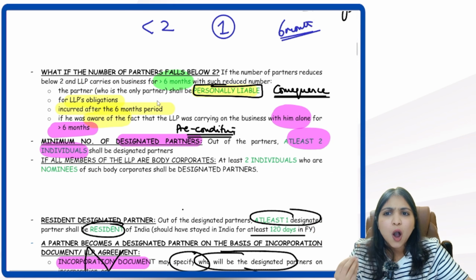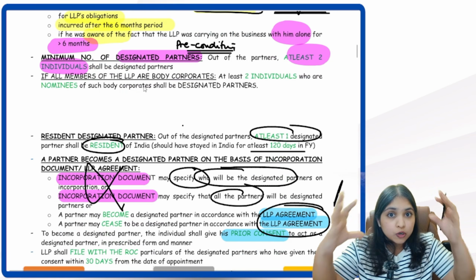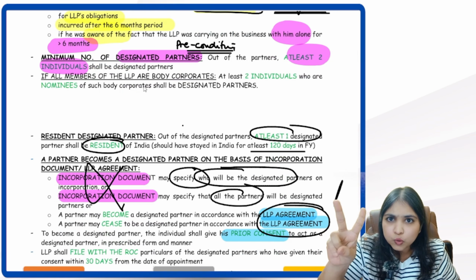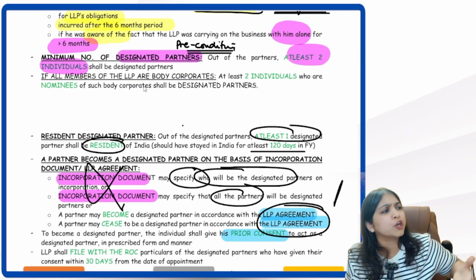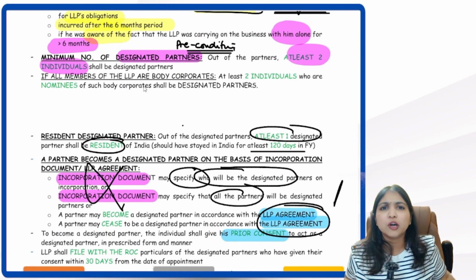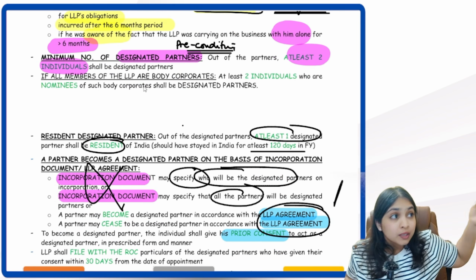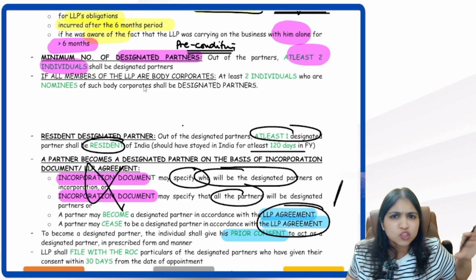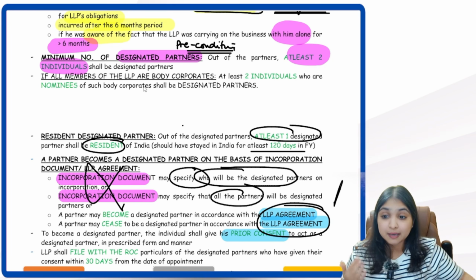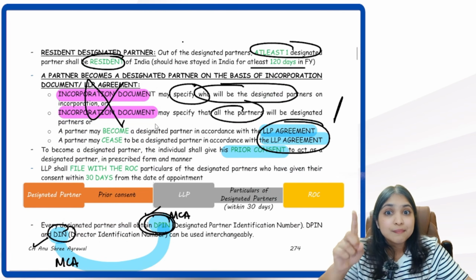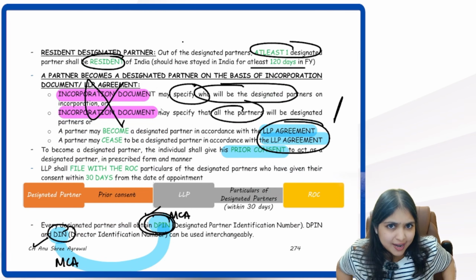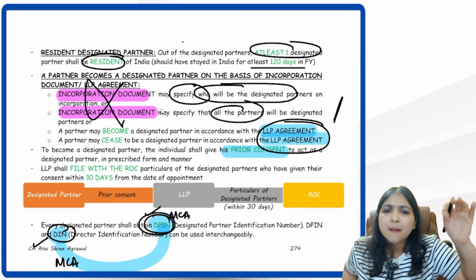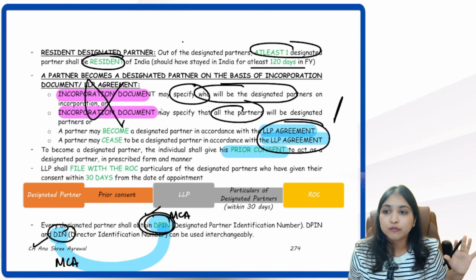Then tell me guys, how many designated partners we need? Out of the individual partners, minimum 2 individuals have to become designated partners. What if I'm having only body corporates as partners? Then what will you do? The body corporates will have to nominate some individuals. They will become designated partners. Then out of the designated partners, minimum 1 designated partner has to be a resident. Resident means what? 182 days. No. Resident means minimum 120 days you have to be in India.